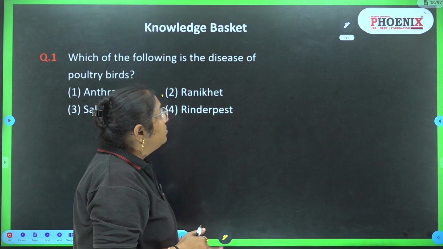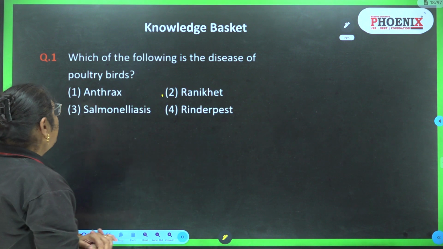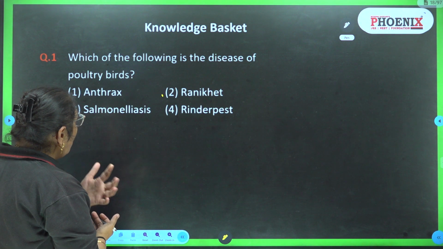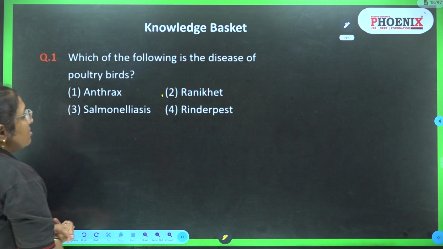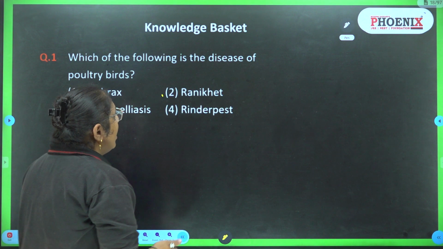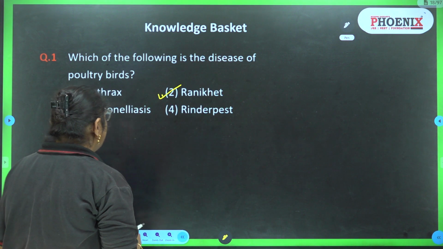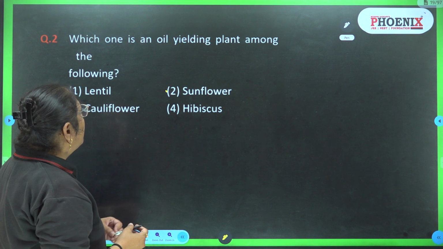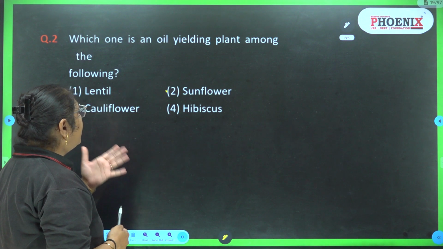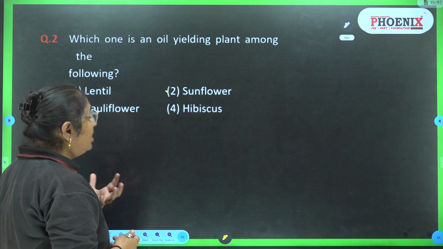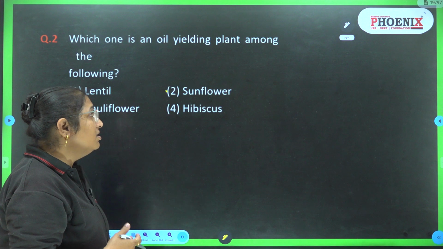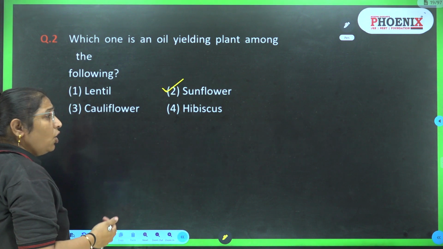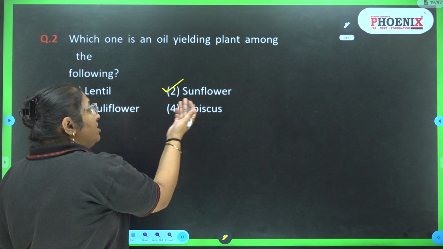Now it is the knowledge basket. Let's see the first question. Which of the following is the disease of poultry birds? So anthrax, ranikhet, salmonellosis and rinderpest. So the answer is ranikhet. Which one is an oil yielding plant among the following? Okay, lentil, they are the pulses, cauliflower, it is the vegetable, hibiscus, it's a flower, sunflower, it has the seed, sunflower seed. So oil can be brought from the sunflower seeds.